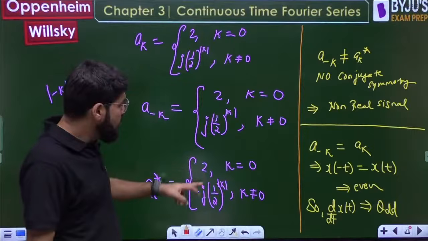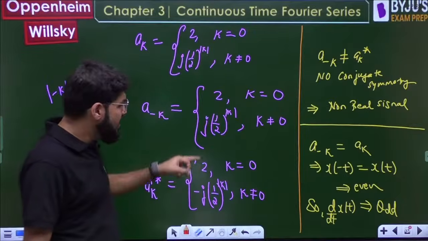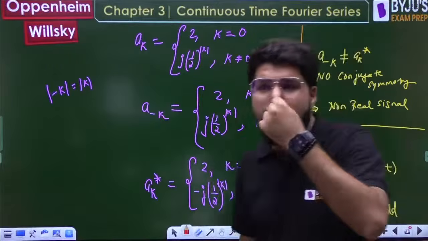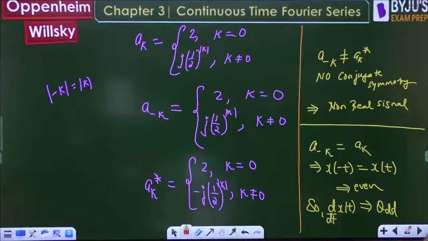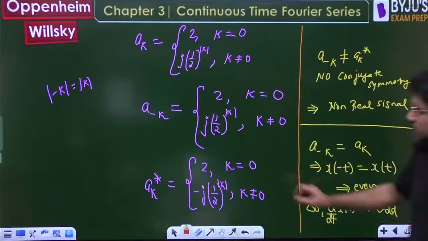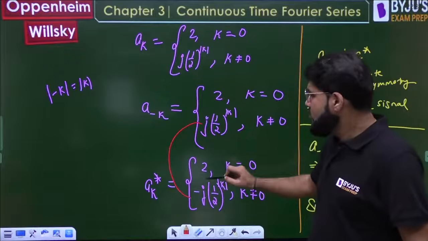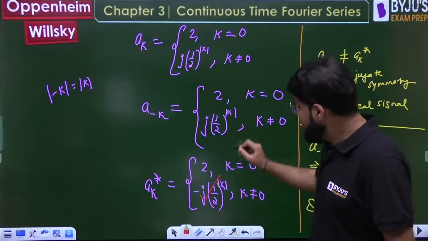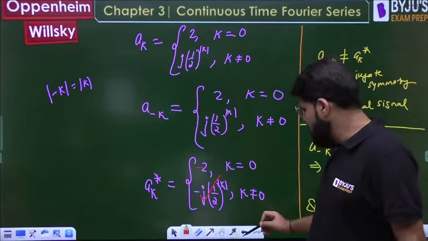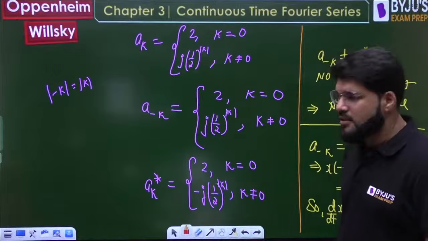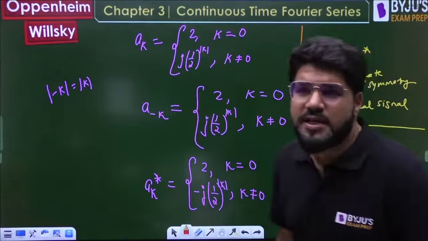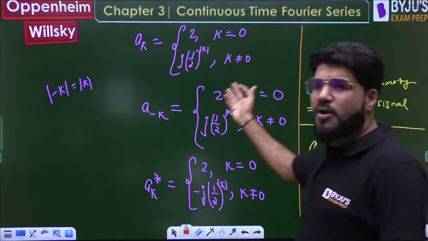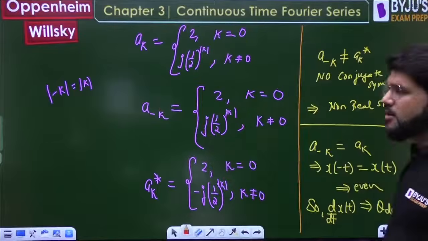You are only looking at this part for k not equal to 0, but what about this? A minus k should be minus ak star, but when you take minus ak star, this converts to that, but minus 2 will not be equal to 2. So no, we can't call xt imaginary. It's only non-real. It's a general complex number, not purely imaginary. It has both real and imaginary parts.